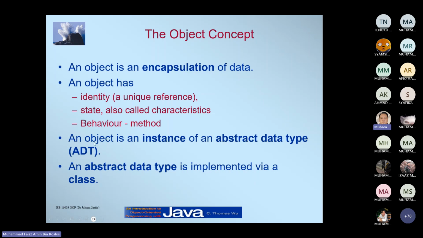So an object is an instance of an abstract data type. Okay, an object is an instance of an abstract data type, or an instance of a class. An abstract data type is implemented via a class. An abstract data type is basically a class.